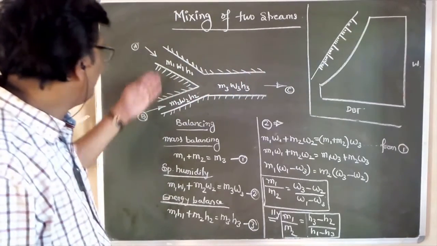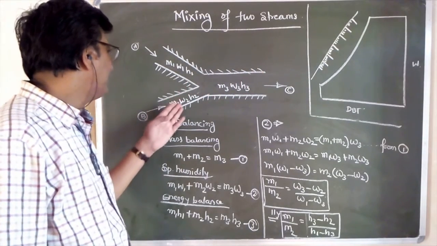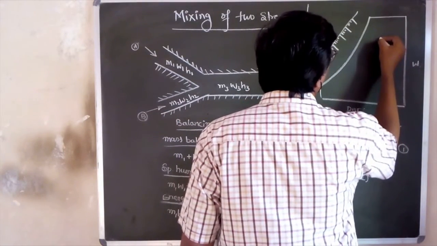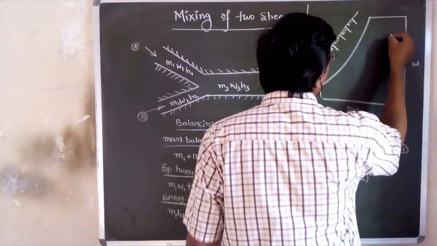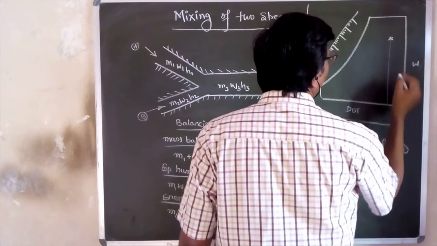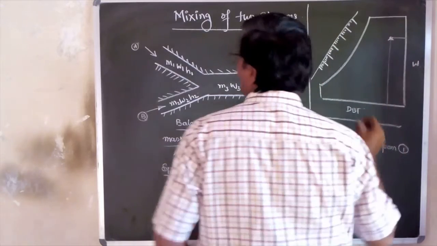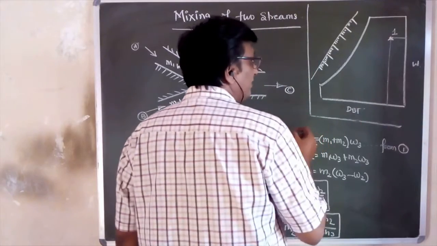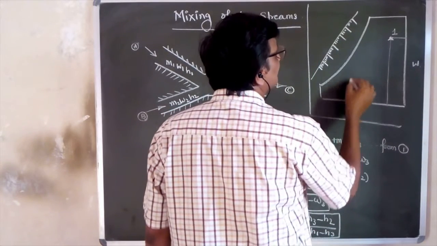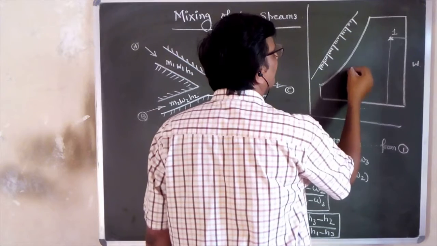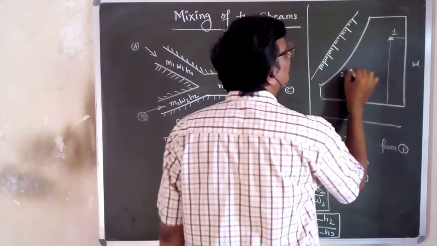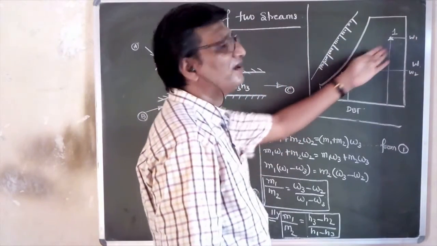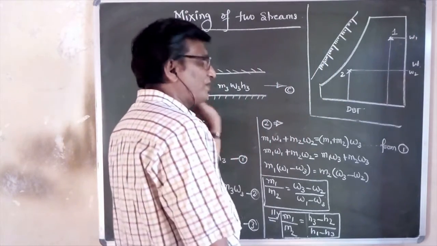Now the first point, let us say M1, W1, H1 is the point. Let us say this is point number 1, and this is point number 2 with a certain W. This is W2, and this is W1. Anywhere you can take one number here and two number here, according to the conditions.